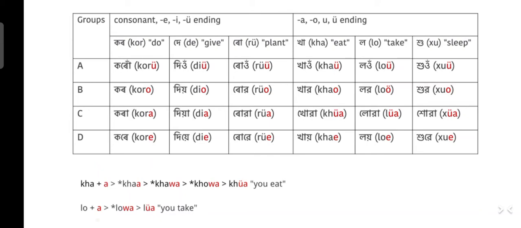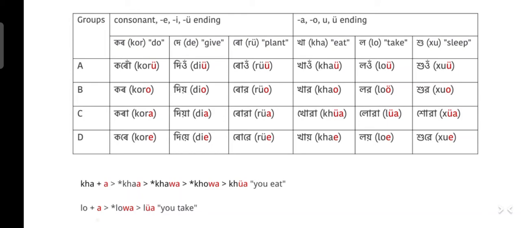So when the a was added to kha, as you can see below, it became khaa, but that is indistinguishable from kha, so it became khawa. And then in Assamese there is a rule, which is when two a vowels are side by side of a consonant, the first one becomes o.